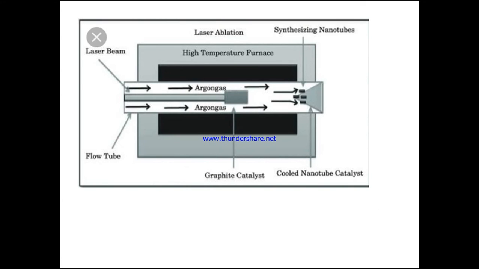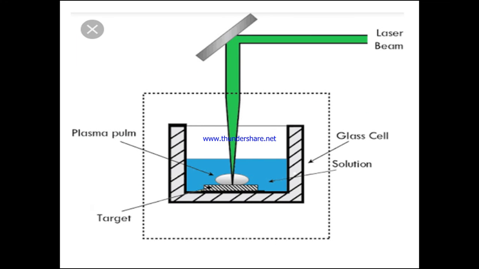So here we have the laser beam flowing to a high temperature furnace, with high temperature argon gas passed through. We have a graphite catalyst, and a cooled nanotube catalyst, synthesizing nanotubes. The laser beam falls on the graphite material and converts it to vapor form. It is then condensed, and we get the carbon nanotubes. This is the same process. So these all are with respect to the laser ablation technique.